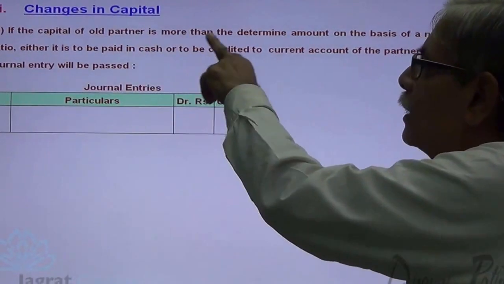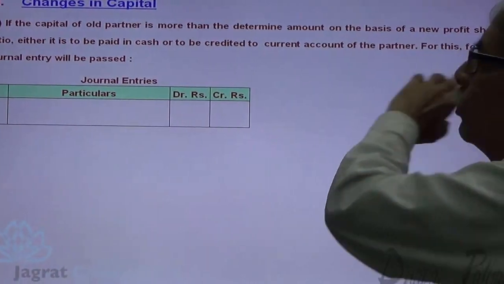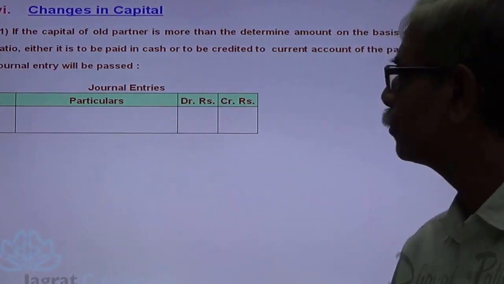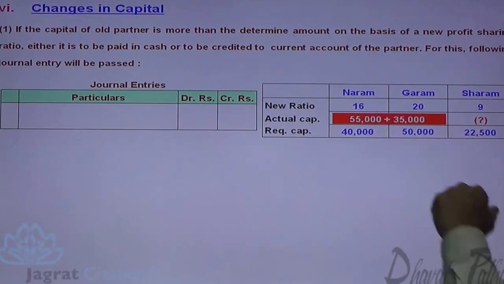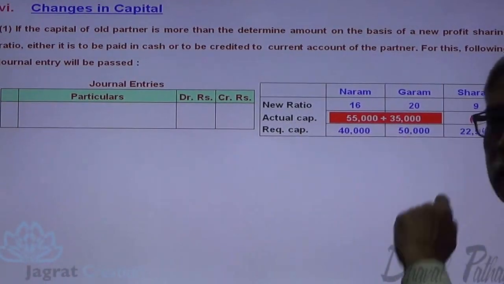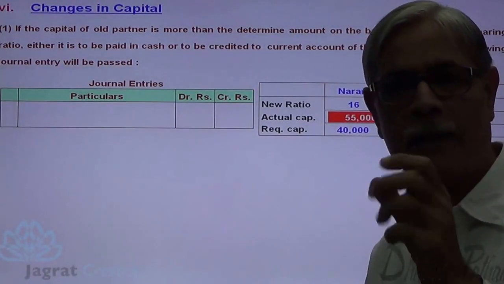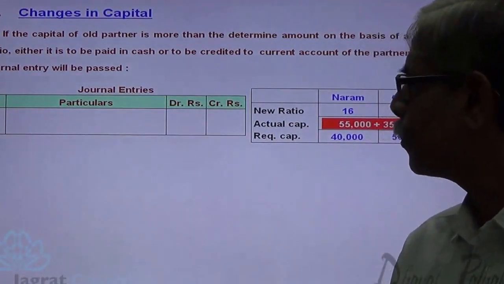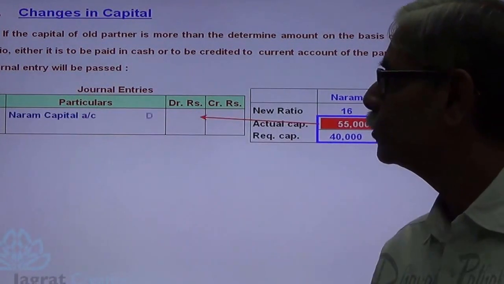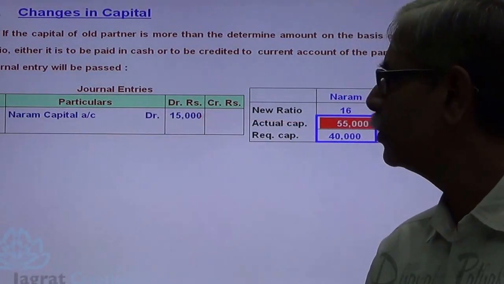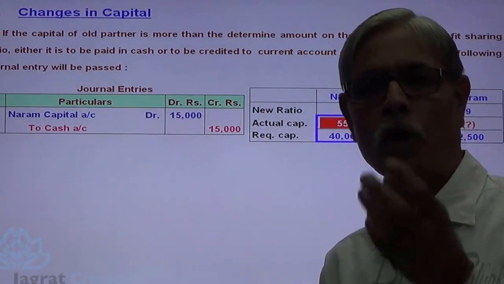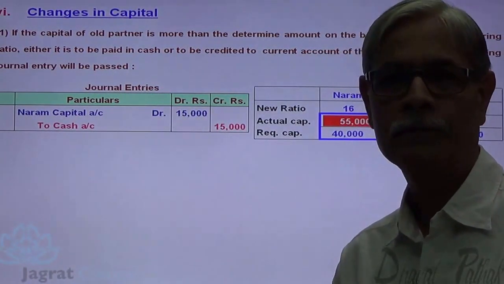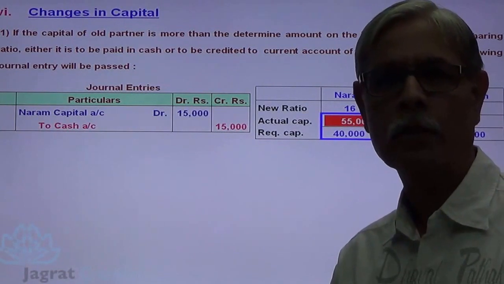And for that, I'll show you how the journal entry gets recorded. If the capital of old partner is more than determined amount on the basis of new profit sharing ratio, either cash is paid or credited to the current capital account. Observe, this is what we have worked out. For Naram, required capital is 40,000, actual capital 55,000. Actual capital is more, so he is to be given a refund. He is given capital back. How much? 15,000. Now we give back to whom? Naram. Naram's capital account debit to cash account. This is one style. Or alternatively, you can write Naram's capital account debit to Naram's current capital account. This current capital account concept you have studied in chapter number 1.